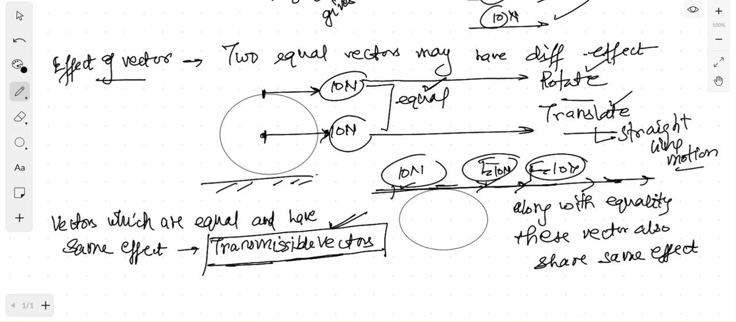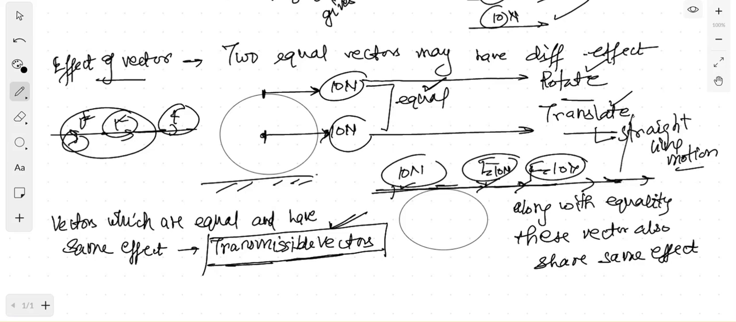Now why are we discussing vectors? One more reason, because this question has come in state government examinations many times. Suppose a vector is given, and a force F is acting here, the same force F is here, the same force F is here. It means the direction is the same, the magnitude is the same, and since it is acting along the same line of action, its effect is also the same. So in that case your vector is said to be a transmissible vector. So these are the two things. Along with equality, you also need to check the effect.